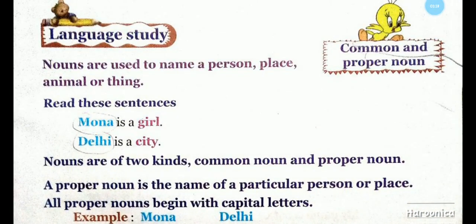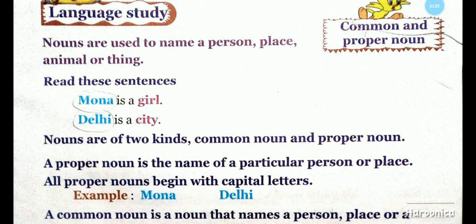Now, look at this. Naming words are known as noun. If it is the name of a person or place, then it is called a proper noun. And to write a proper noun, the first letter will always be a big letter.